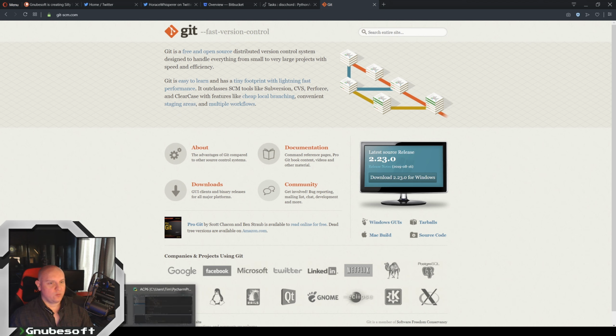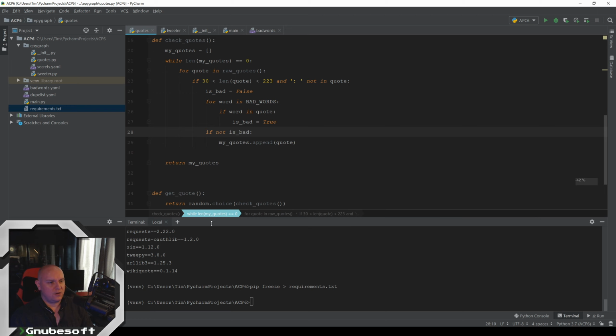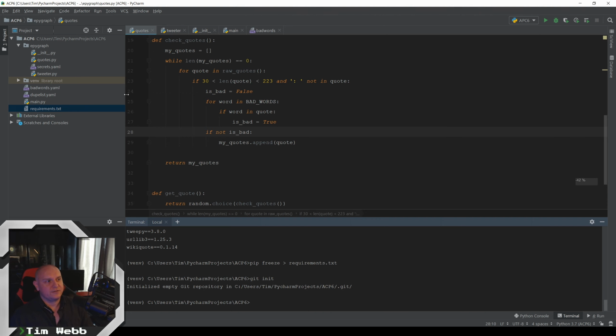Let me show you how, once you've got this installed, all you have to do to use this is git init in the directory that you want to initialize as your Git source root. And now we've initialized an empty Git repository, and now we can add files to that. So like, let's add our bad words file to that.